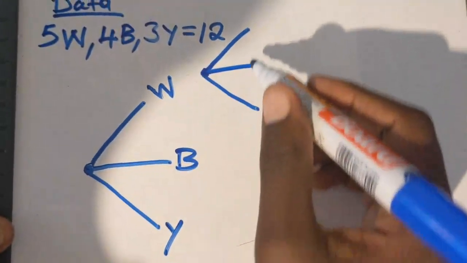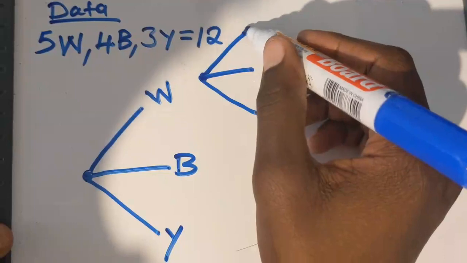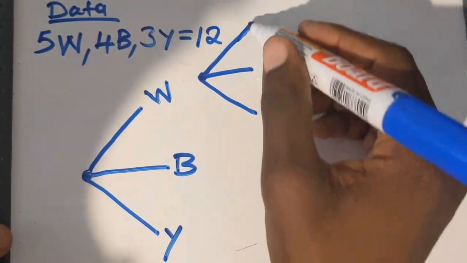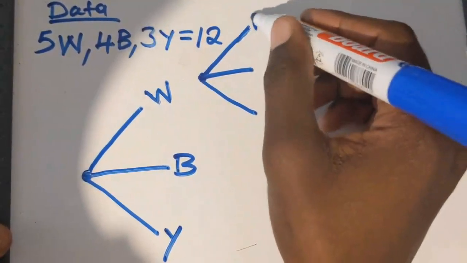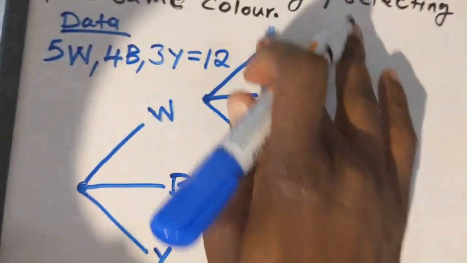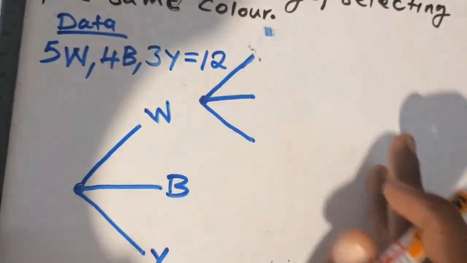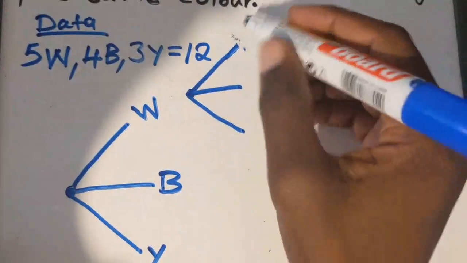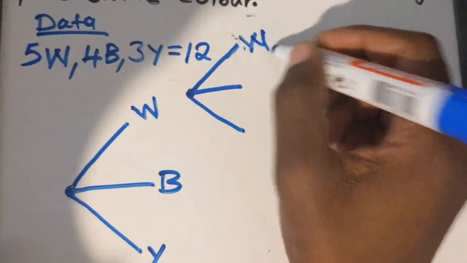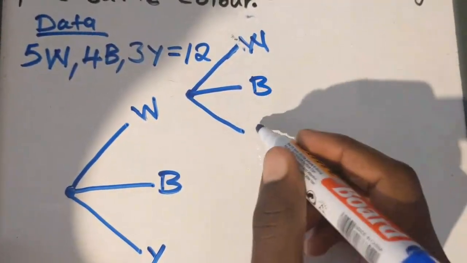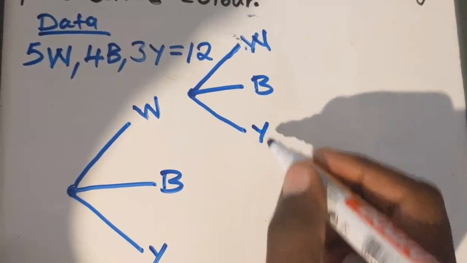This is what you're supposed to do. So here there is what? There is white. There is white here. Blue. There is what? Yellow.